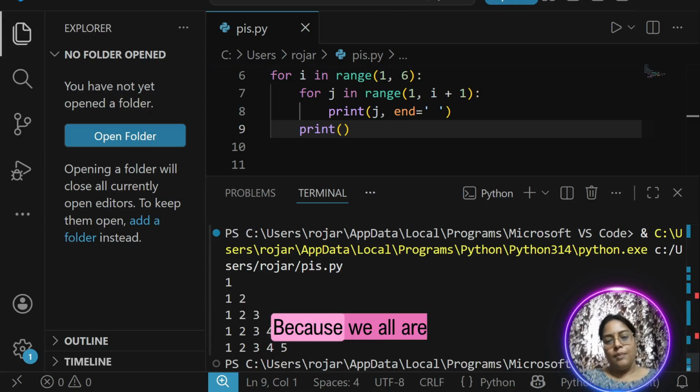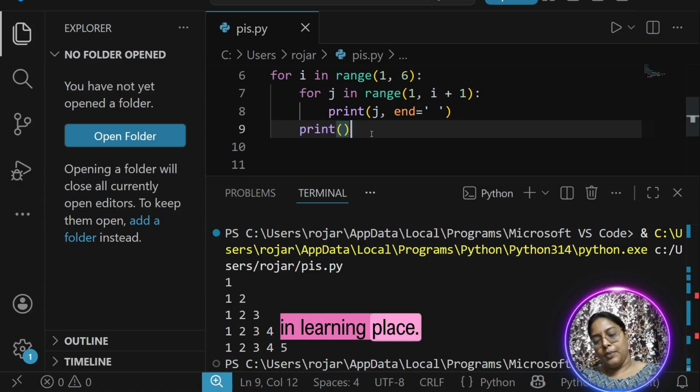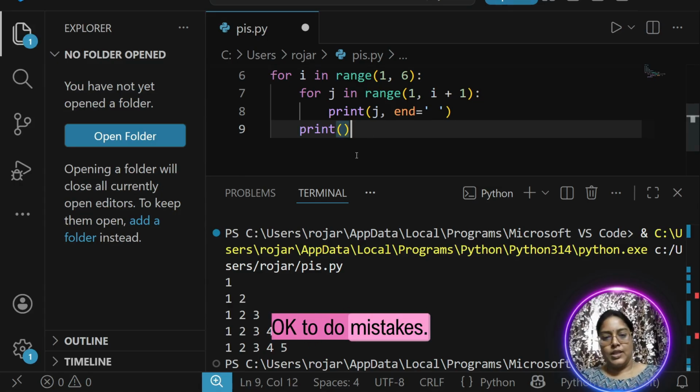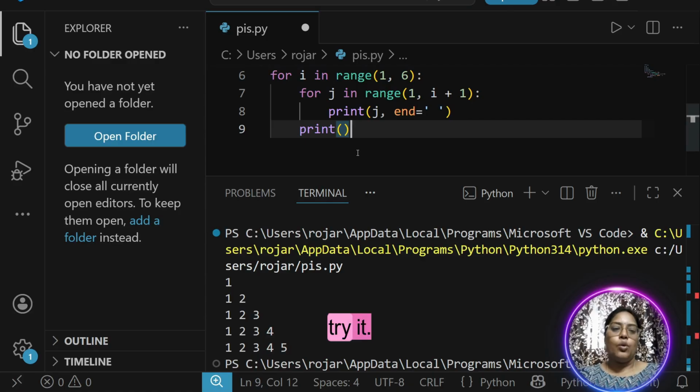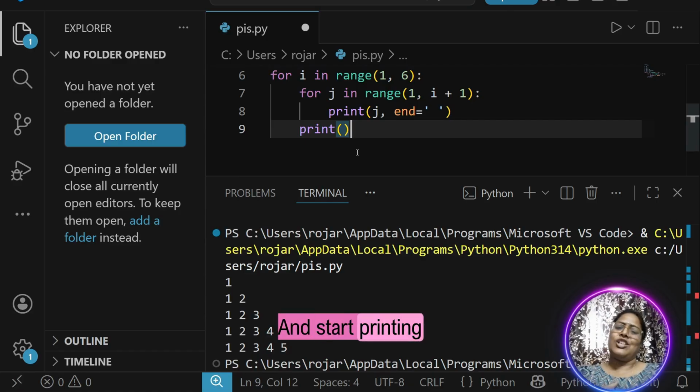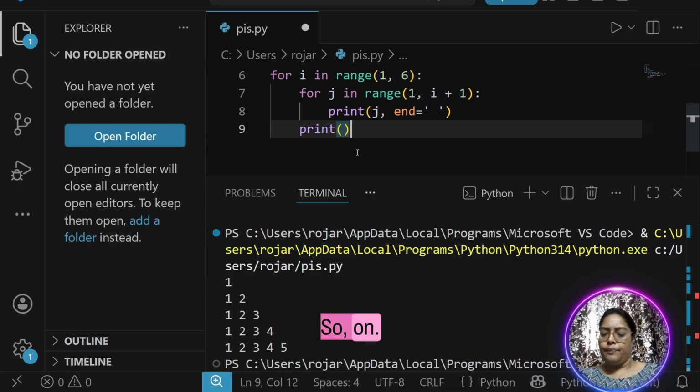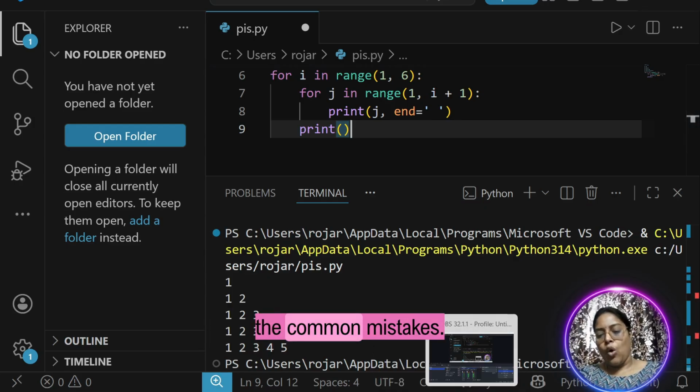It's okay, because we all are in the learning phase. It's okay to make mistakes. So try it and start printing different types of patterns, and so on. Now let us discuss the common mistakes.